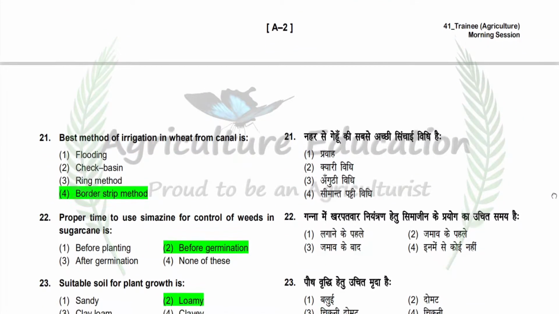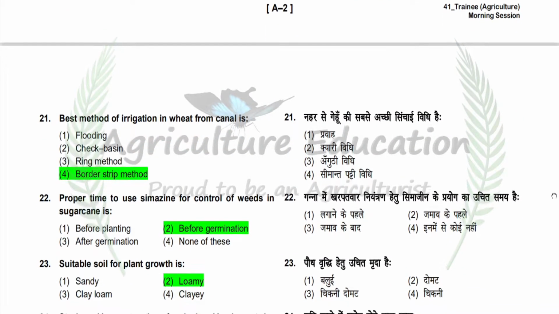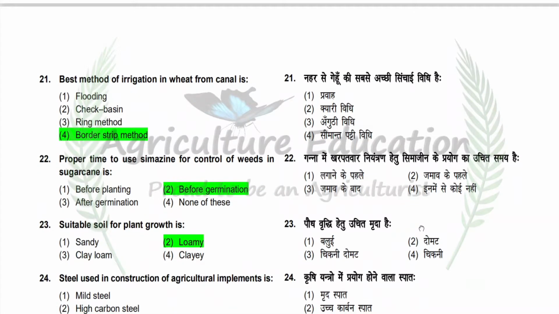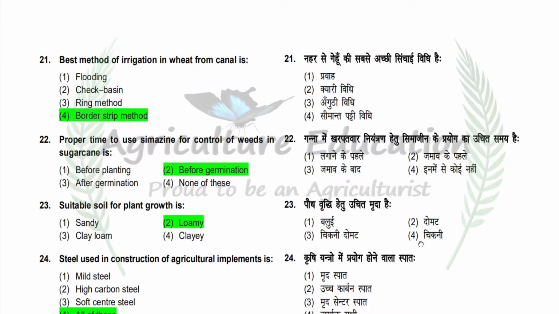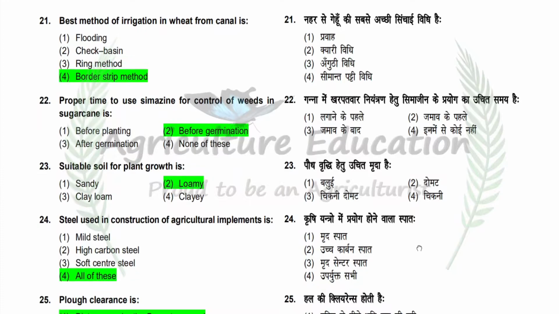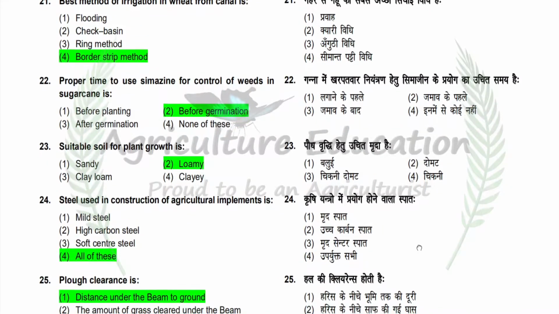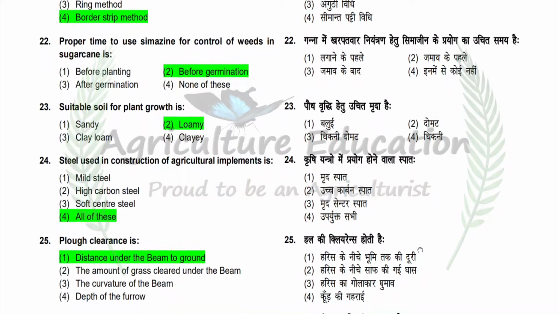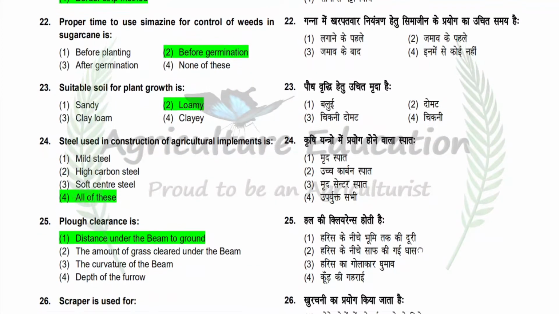Next question is proper time to use Simazine for control of weeds in sugarcane is. Option is before planting, before germination, after germination and none of these. So correct answer is before germination. Next question is suitable soil for plant growth is. Option is sandy, loamy, clay. So correct answer is loamy.